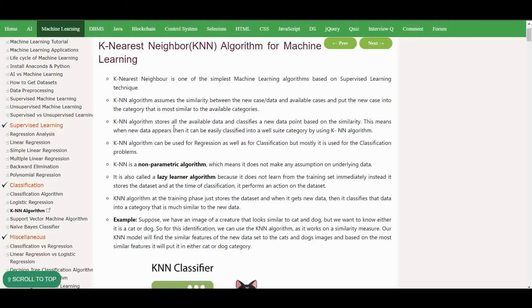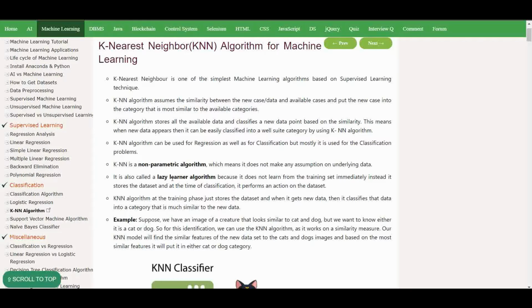The KNN algorithm stores all the available data and classifies the new data point based on similarity. This means that when new data appears, it can easily be classified into a well-suited category by using the KNN algorithm. KNN can be used for regression as well as classification, but mostly it is used for classification problems. KNN is a non-parametric algorithm, which means it does not make any assumptions on the underlying data.